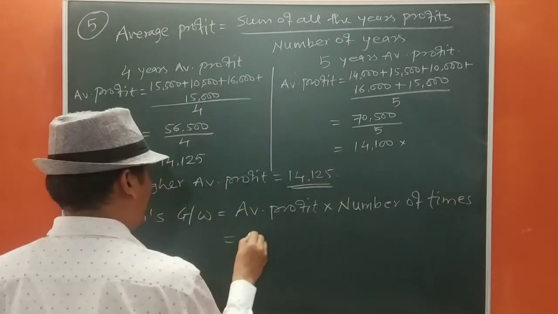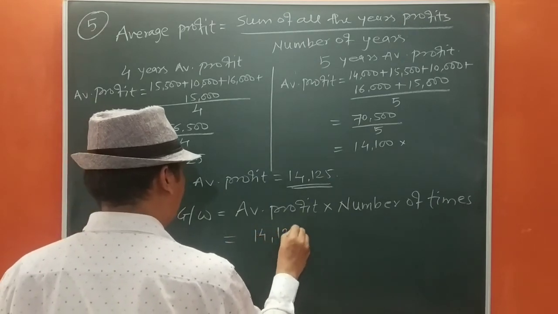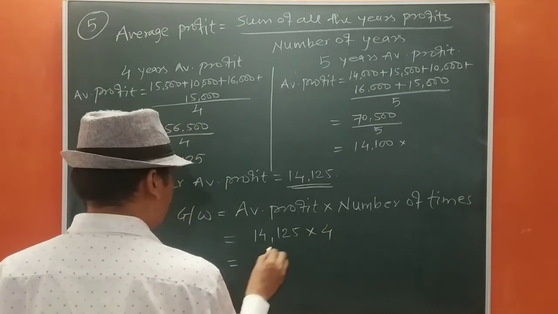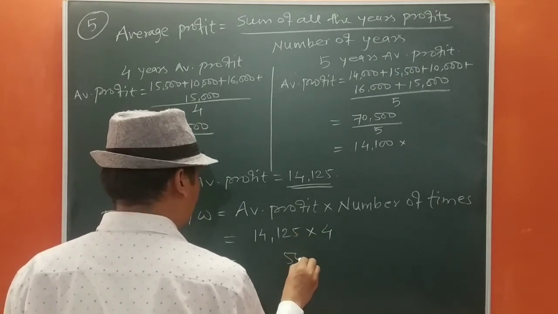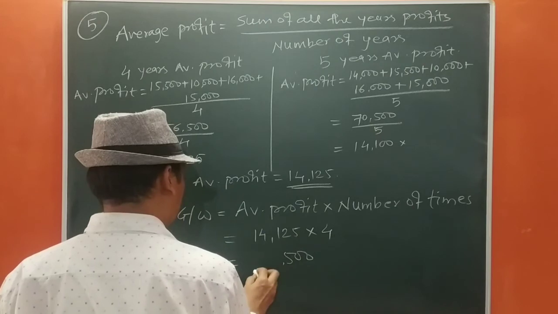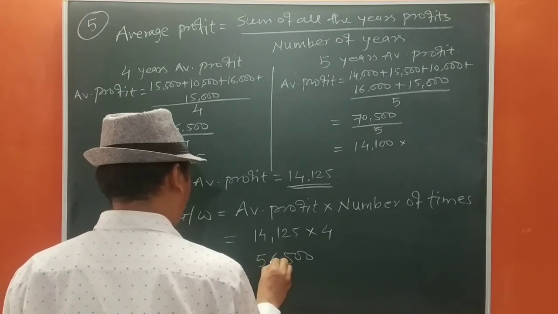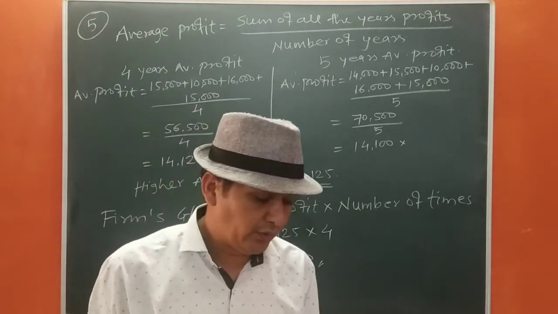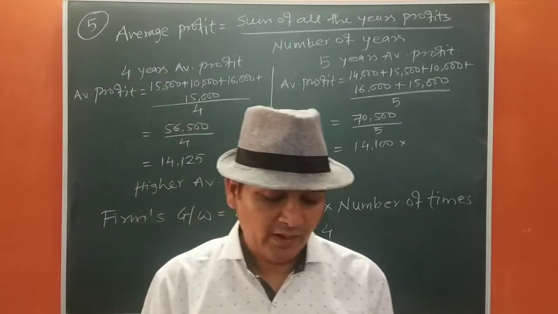So average profit is 14,125 into, it is given 4 times. So 250, 500 it is, and 14 4s are 56, so 56,500 is our answer. Now we move to question number 6.